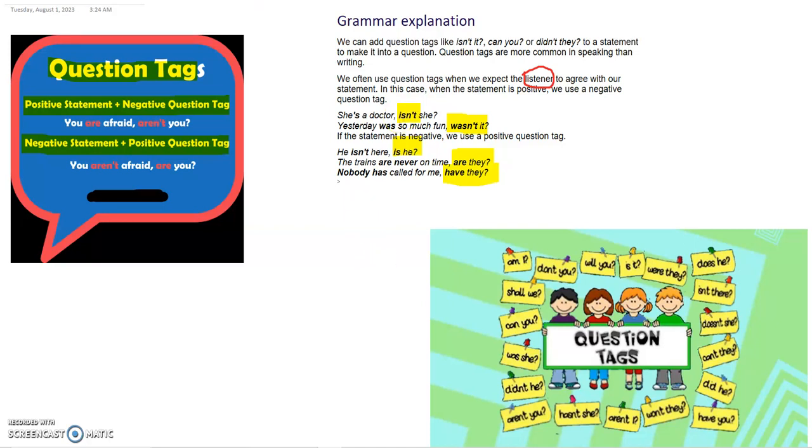So we can use all these forms of question tags.